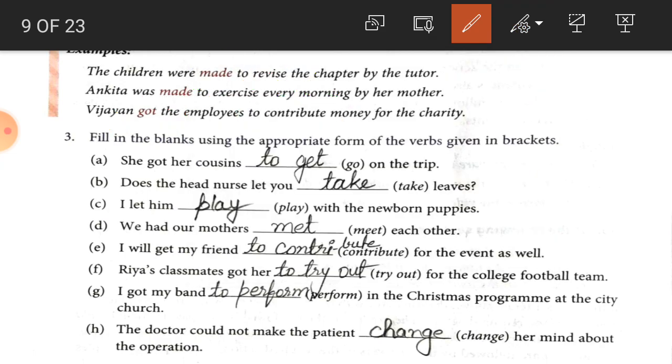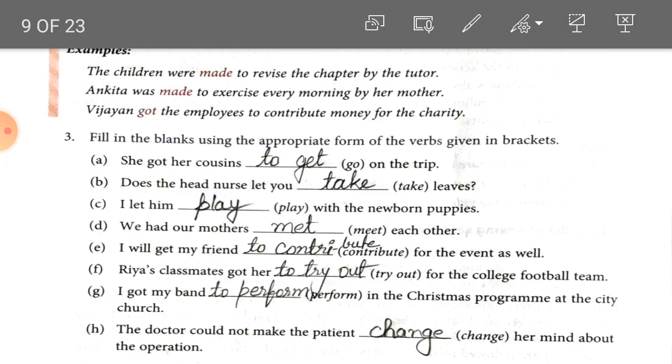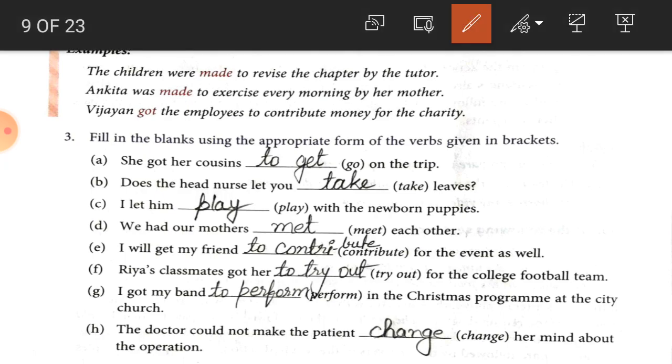Now student, there is one exercise. Solve the exercise here. Fill in the blanks using the appropriate form of the verb given in the bracket. Number 1, student, she got her cousins to get on the trip. Here got is used, so according to the last rule we have read, to get is the correct answer. Does the head nurse let you take leave? Here there will be a bare infinitive because let is used here. Number C, student, I let him play. Again let is used, that's why the bare infinitive play.